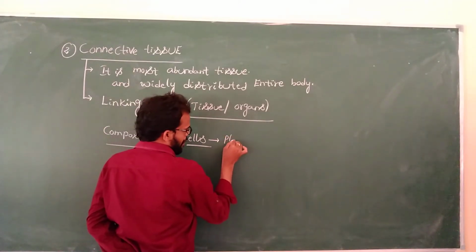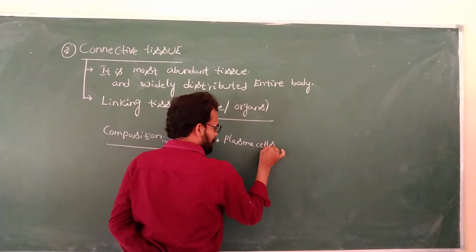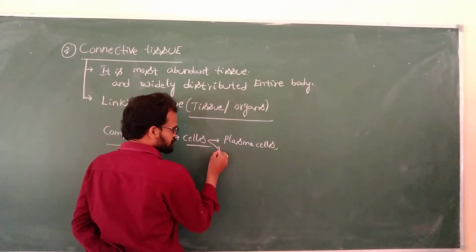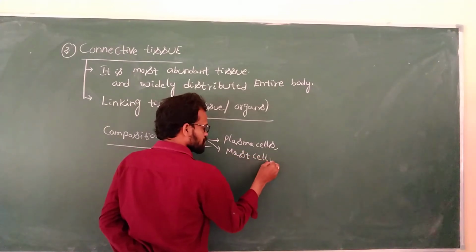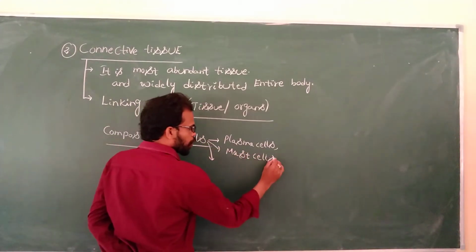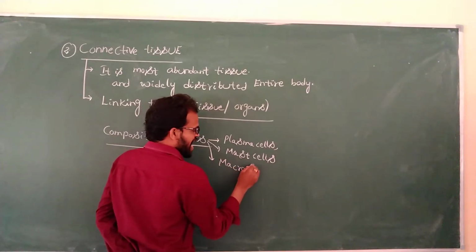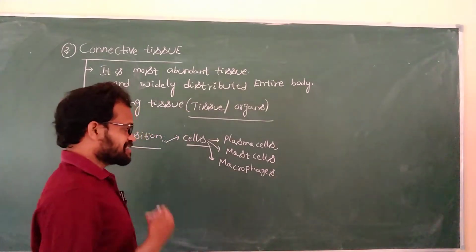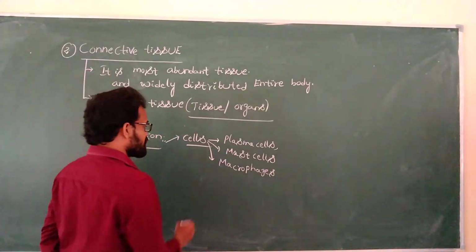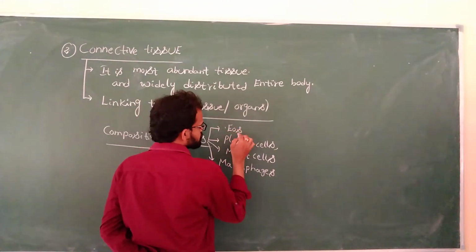First one, plasma cells. Next one, mast cells, macrophage cells, eosinophils.